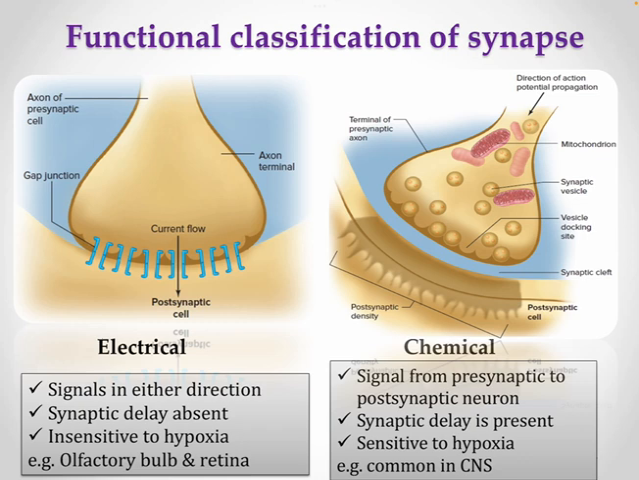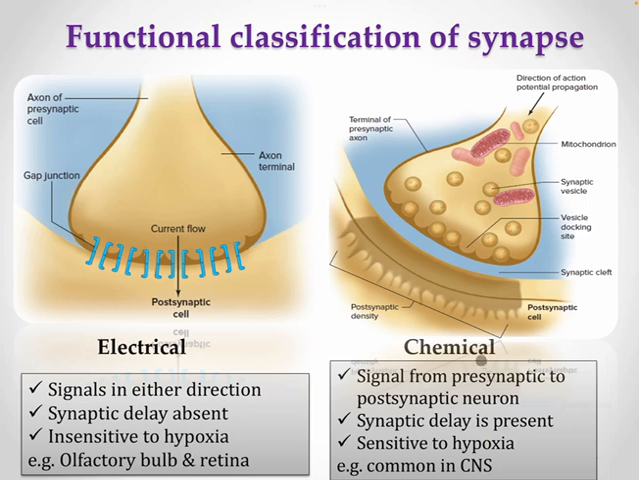Now let's talk about another classification, that is functional classification. It can be electrical or it can be chemical. The chemical synapse is one of the most common types of synapse in the central nervous system, while the electrical synapse is present in the olfactory bulb and retina. The olfactory bulb is involved in the transduction of the sensation of smell, and the retina is involved in visual sensation.